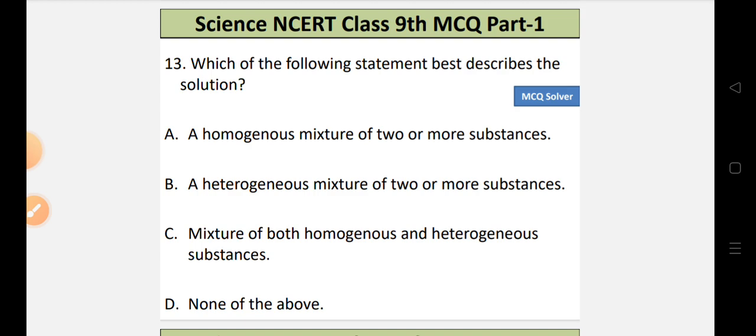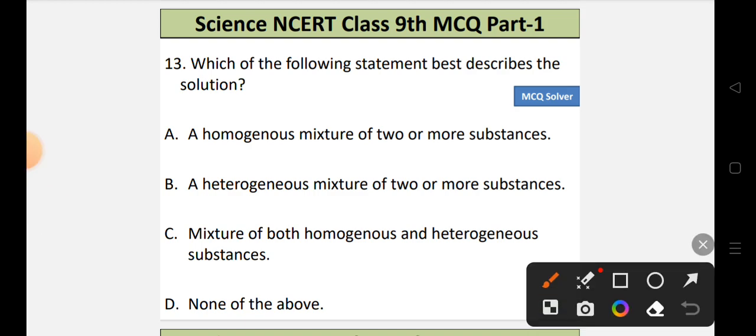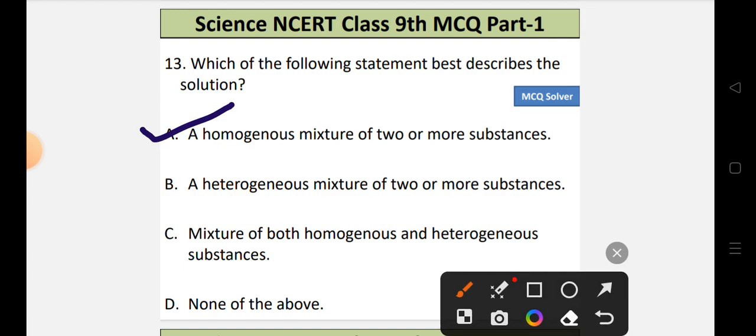Option C, mixture of both homogeneous and heterogeneous substances. Or option D, none of the above. So basically solution is a homogeneous mixture of two or more substances. So the correct option will be option number A, that is a homogeneous mixture of two or more substances. So A is the correct option.